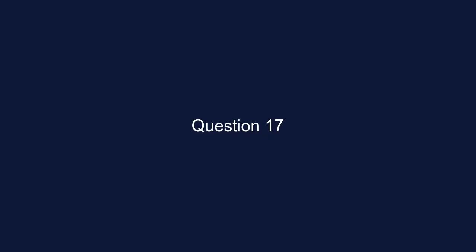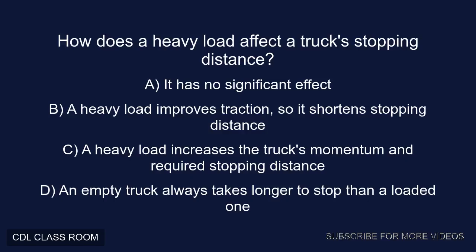Question 17. How does a heavy load affect a truck's stopping distance? A. It has no significant effect. B. A heavy load improves traction, so it shortens stopping distance. C. A heavy load increases the truck's momentum and required stopping distance. D. An empty truck always takes longer to stop than a loaded one. Correct answer, C. A heavy load increases the truck's momentum and required stopping distance.